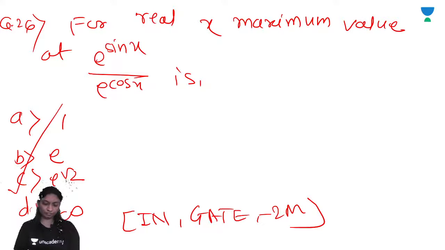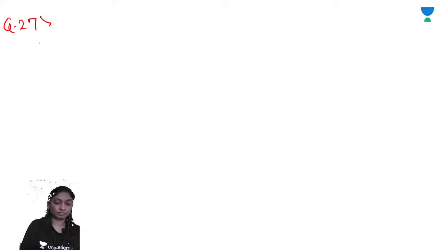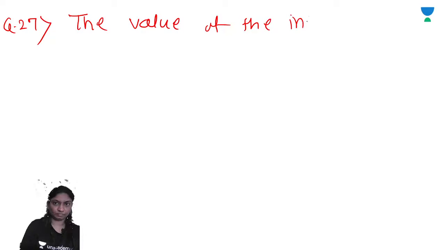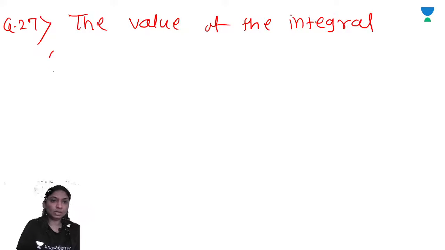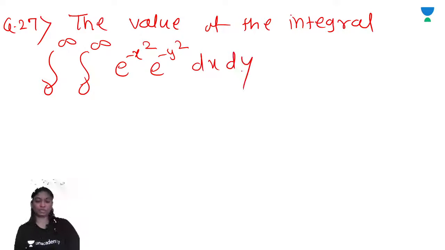Let's see the next question. The value of the integral from 0 to infinity, integral from 0 to infinity, of e raised to minus x square, e raised to minus y square, dx dy is.